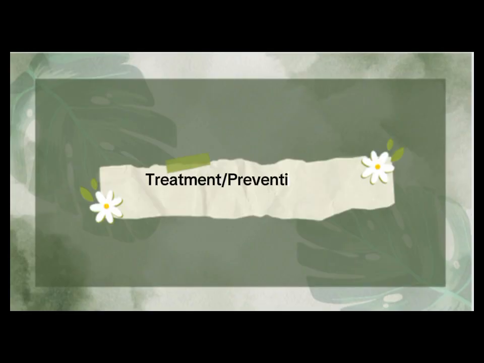So here are the treatment or prevention and control. The recommended drugs for treatment are diethylcarbamazine and ivermectin in combination with albendazole. Both DEC and ivermectin are effective in killing the microfilariae. However, higher doses are necessary to kill the adult worms.